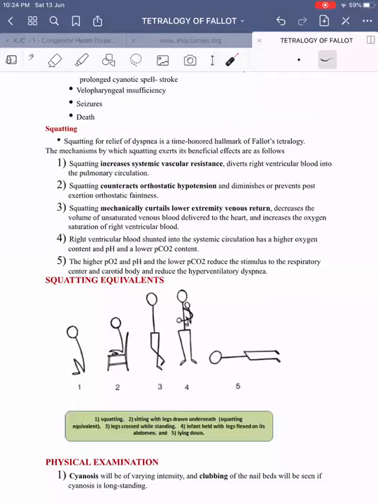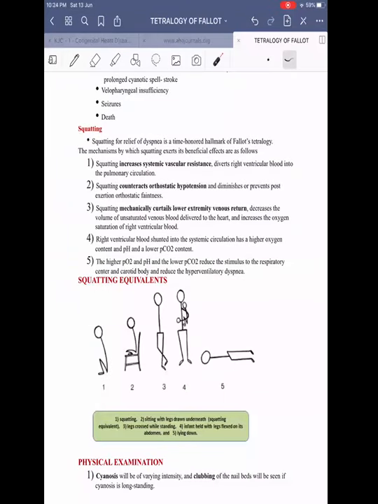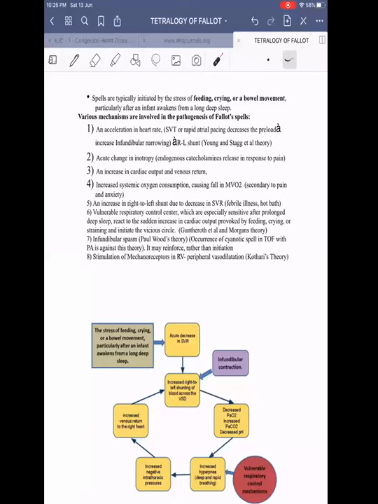Then coming on to physical examination findings. Hello? Yeah, continue. Okay, anything need to be told?